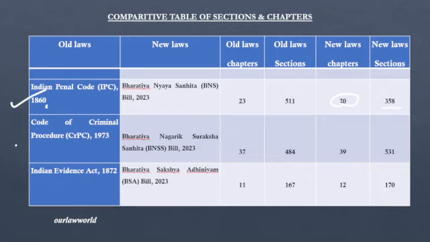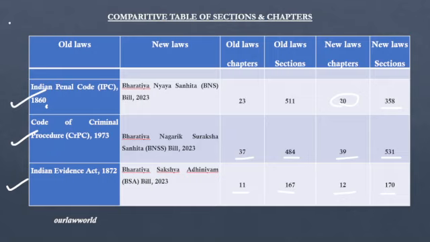So now, talking about the Criminal Procedure Code, back then it had 37 chapters and 484 sections, and now the Bharatiya Nagarik Suraksha Sanhita, BNSS, has 39 chapters and 531 sections, whereas the Indian Evidence Act back then had 11 chapters and 167 sections, and the Bharatiya Sakshya Adhiniyam, BSA bill, now has 12 chapters and 170 sections. So don't think that okay, here 167 sections were there, so right now 170 sections, that means only 3 sections are added. No, it's not like that.